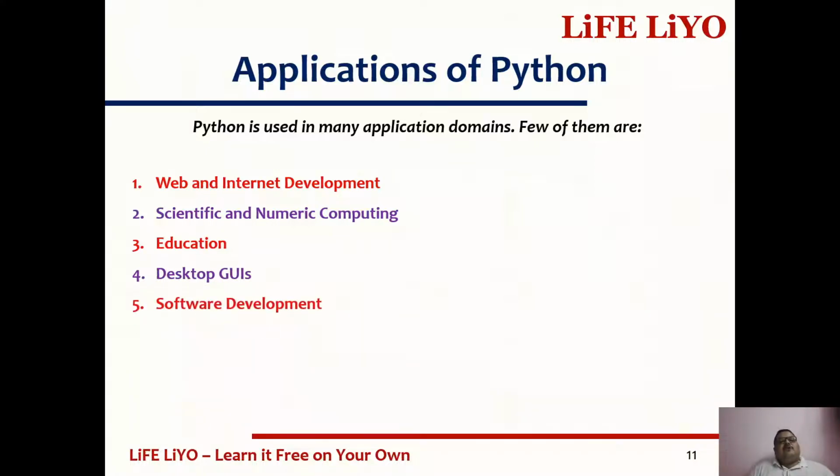Next is software development. Python not only helps in the development of the web or scientific and numerical computing, education or desktop GUIs, but it also provides software development. The main intention of Python is that it can be imparted into anything easily. Enterprise level or business applications. Why are these business applications moving towards Python? Because first of all, I said that Python provides you the best security. That's why most business people are trying Python in their business applications.